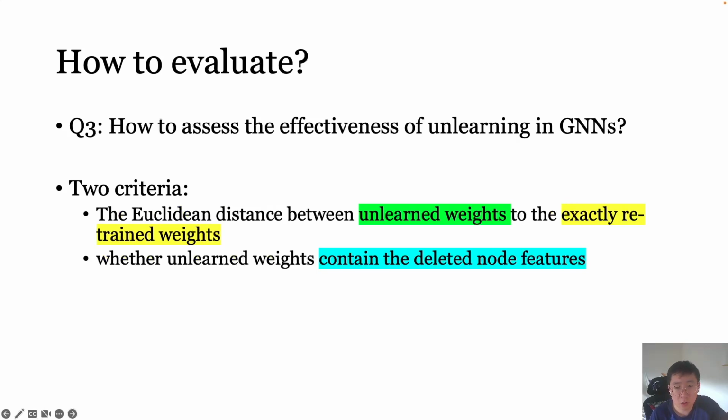Although this criterion has become the de facto way to measure the success of unlearning for approximate unlearning methods, we theoretically show that we cannot infer whether the data has been deleted solely from it, as in Theorem 2. Therefore, we introduce our second criterion by checking whether unlearned weight parameters contain the deleted node features. To achieve this, we introduce the feature injection test in the experiment section to rigorously verify this criterion.